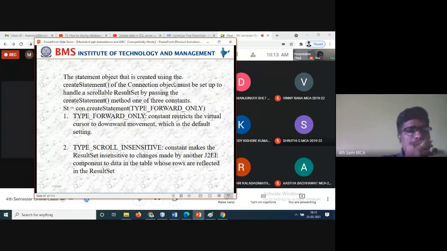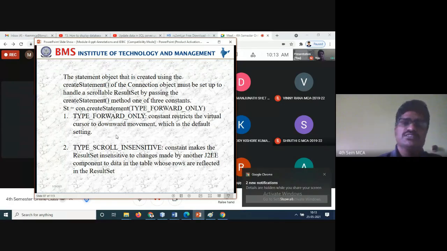Next, the statement object that is created using the createStatement method of the connection object must be set up to handle scrollable result sets by passing arguments to createStatement. So here it is st equals connection.createStatement with TYPE_FORWARD_ONLY, as we have already done. TYPE_FORWARD_ONLY restricts the virtual cursor's movement to the forward direction, which is the default.